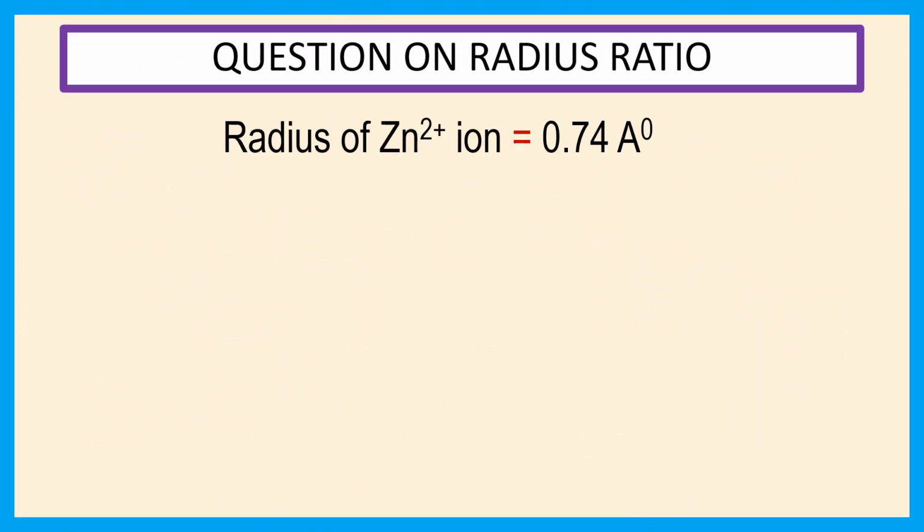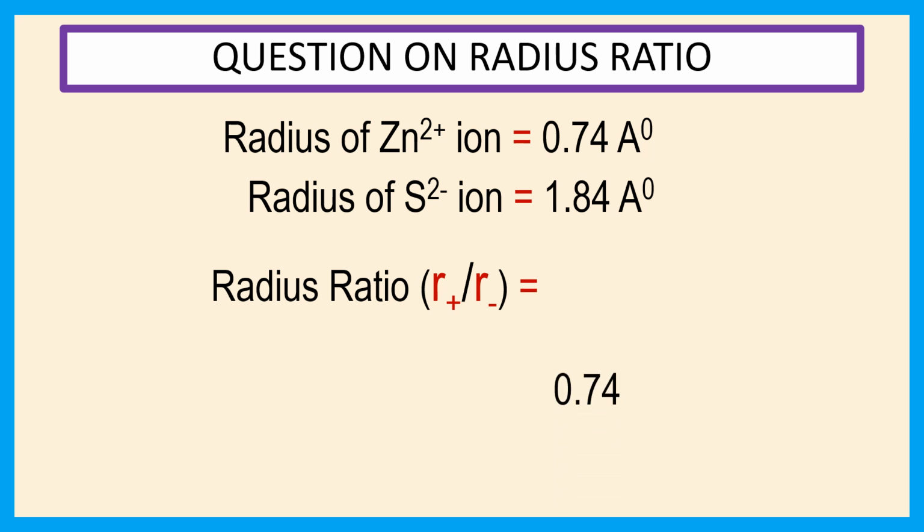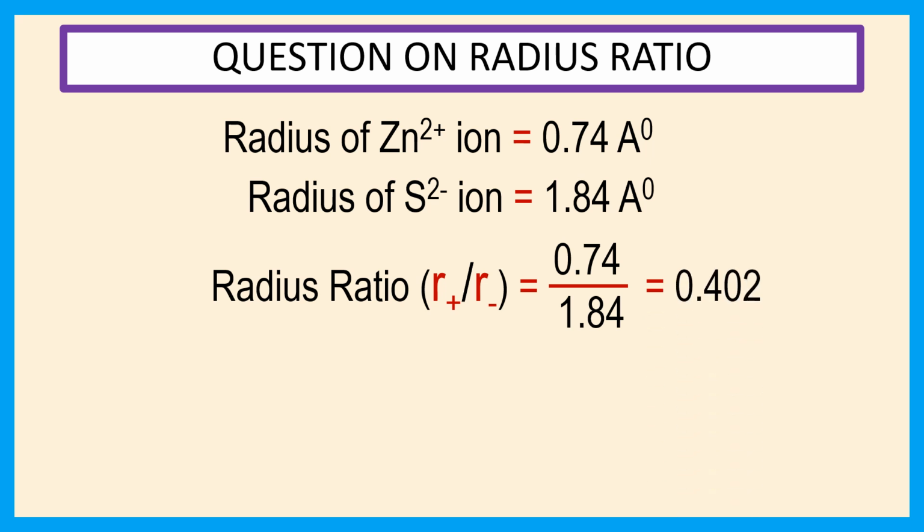Here given radius of Zn2+ ion is 0.74 angstrom and radius of S2- ion is 1.84 angstrom. Therefore, radius ratio R plus by R minus is equal to 0.74, the value of radius of Zn2+ ion, by 1.84, the value of radius of S2- ion, is equal to